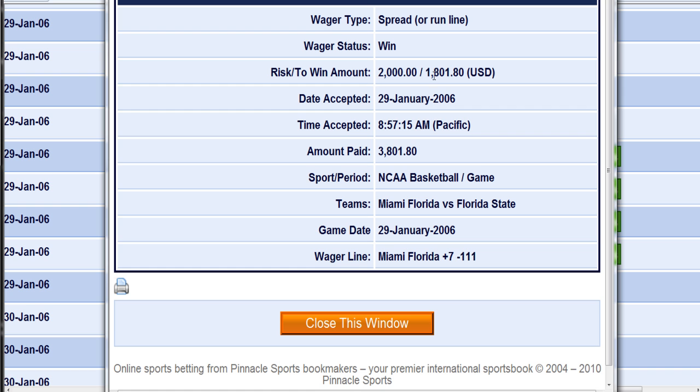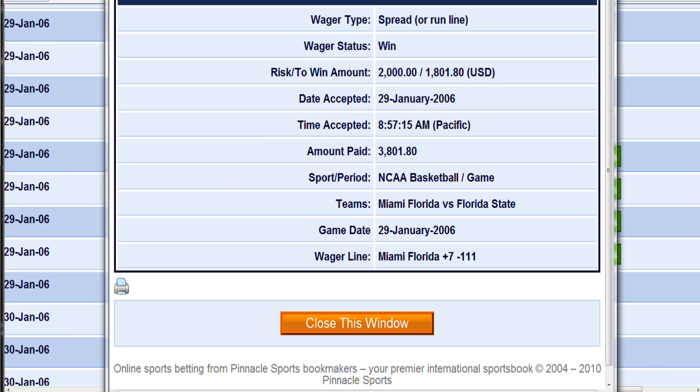And I know the numbers here are kind of, basically when I go to the casino and I bet, I like to round the numbers off. So I would put to win 2,000 and I would risk 2,220. But since it's over the computer, I'm not worried about really rounding the numbers off.